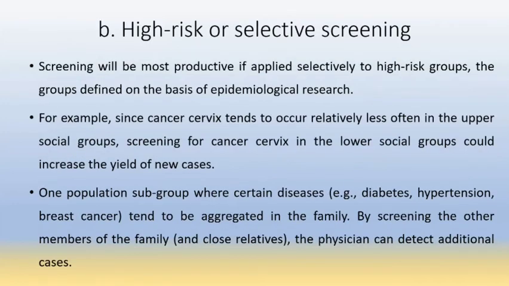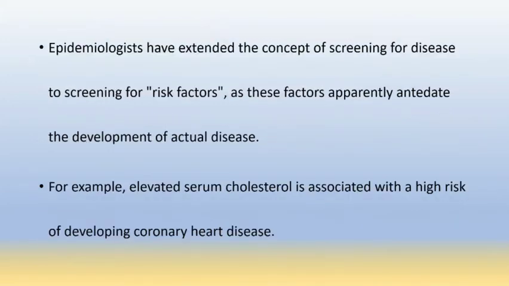Then high risk or selective screening. Screening will be most productive if applied selectively on high risk groups, the groups defined on the basis of epidemiological research. For example, we know that cancer of the cervix mostly occurs in a lower socioeconomic group. So screening for cervical cancer in lower social groups could increase the yield of new cases. It is also known as screening for risk factors.